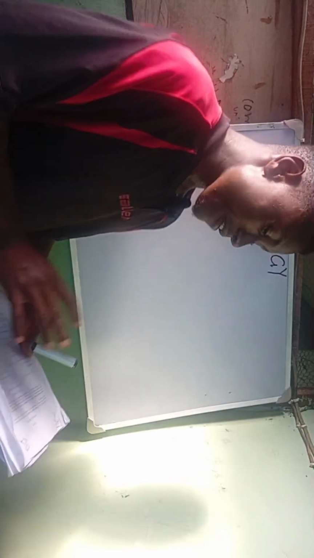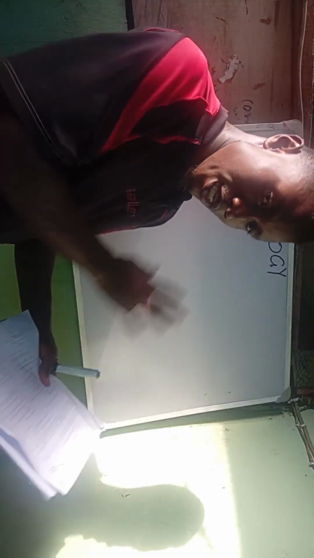So the first topic, if you check your JAMB biology syllabus, is the variety of organisms, which is section A, because the JAMB biology syllabus is divided into 5 sections: A, B, C, D, E. For the A section, the very first thing you're supposed to do is the variety of organisms.